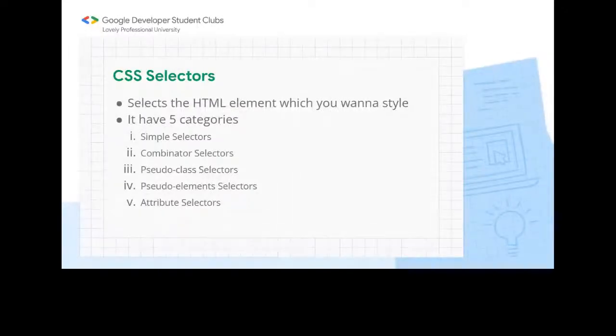Pseudo class and pseudo elements are also advanced concepts. Attribute selectors we mostly use with forms. If we have to select any input with a particular type, then we mostly use attribute selectors. And simple selectors and combinators we use the most. So now let's move forward here, and let's see some examples.